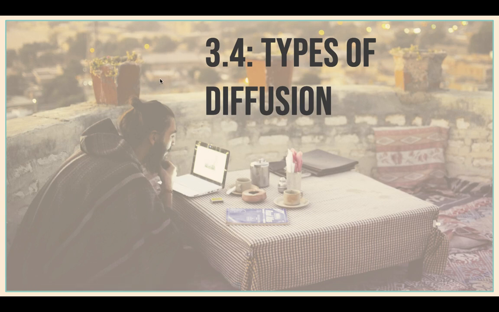Hey there everyone, Mr. Lewis here, ready to go through section 3.4 of Unit 3 in AP Human Geography today, Types of Diffusion. So let's do it.